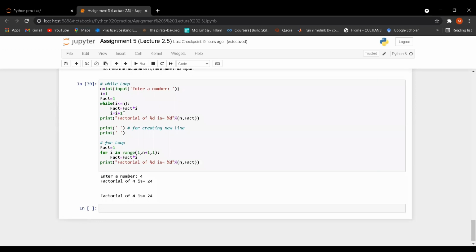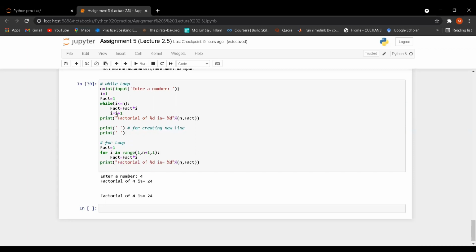After that I will increment i, and the while loop will check that i is less than or equal to n. If true, then the new fact should be fact into i. My previous fact is 1, my new i is 2, so 1 into 2 is equal to 2.